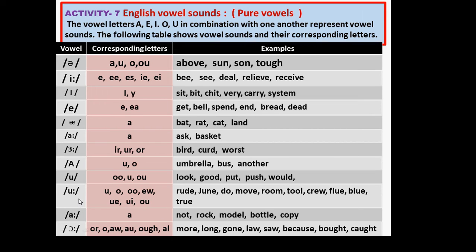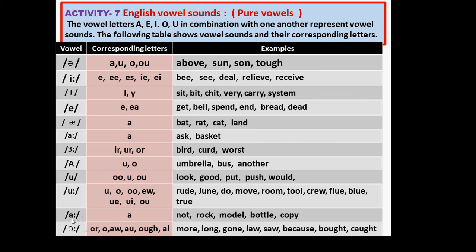Say, then long U. See, corresponding letters are U, O, double O, E, W, U, E, U, I, O, U. And examples are road, June, do, move, room, tool, crew, flew, blew, true.